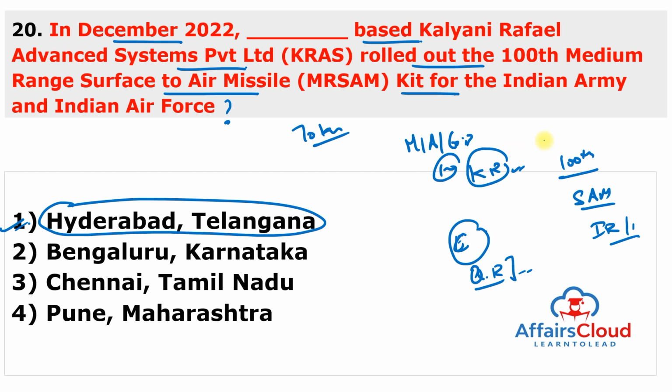And this missile kit is a part of air defense missile, which is jointly developed by Rafael Advanced Defense System Limited and Defence Research and Development Organisation. So it is a joint venture of India and Israel, which is known as Kalyani Rafael Advanced System Private Limited.